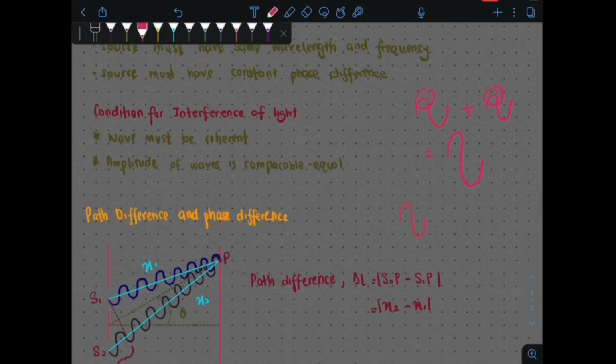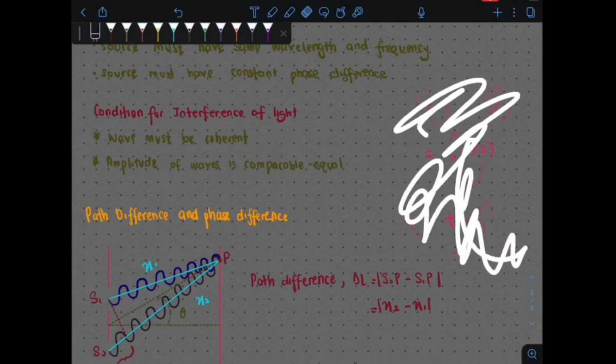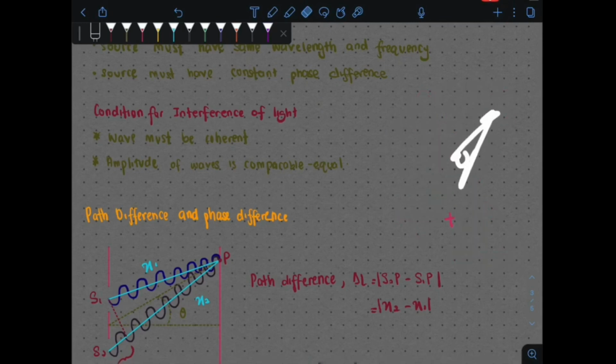For destructive interference pula adalah bila satu wave bertemu dengan lagi satu wave, di mana the crest is going to meet the trough here. So bila mereka bertemu begini, you're going to have cancellation of the wave. Maka kita akan dapat amplitude being cancelled, so kita dapat no waveform dekat sini. So ini adalah amplitude kita A, bertemu dengan A, you get 2 kali A. Your amplitude becomes bigger, A darab dengan 2 kali amplitude. Whereas dekat sini A plus with negative A, you get 0. This is what we understand about the interference of wave by constructive ataupun destructive dekat sini.